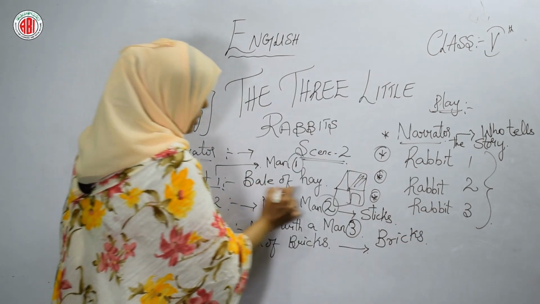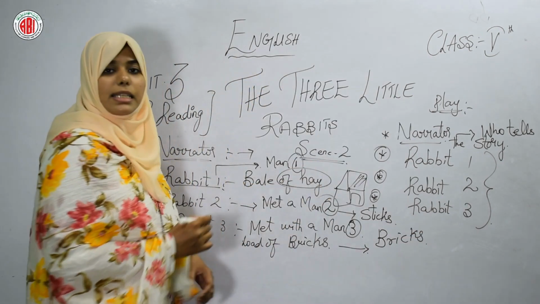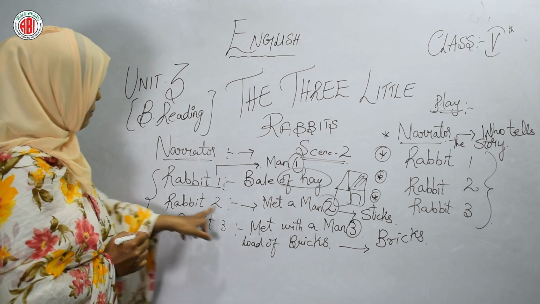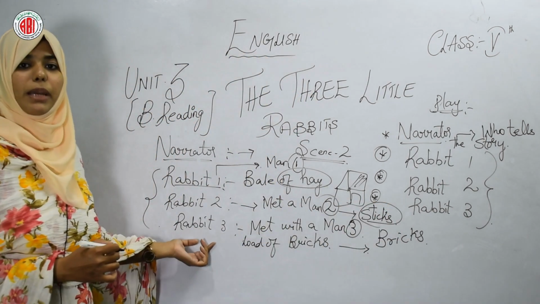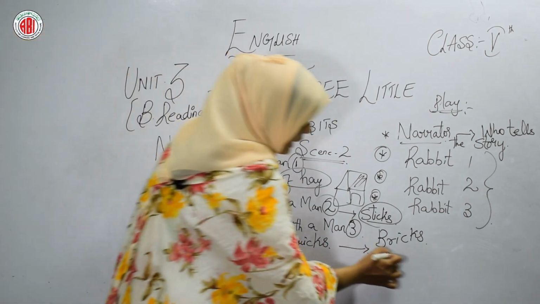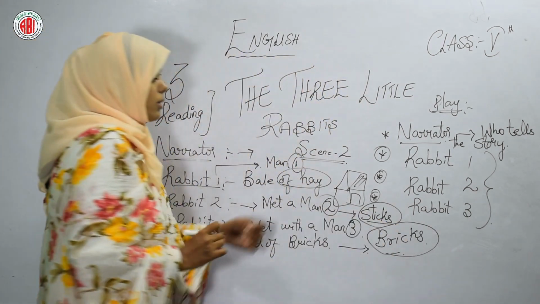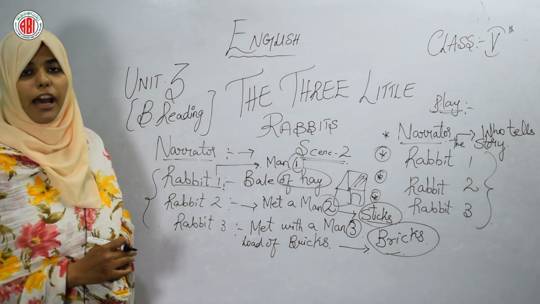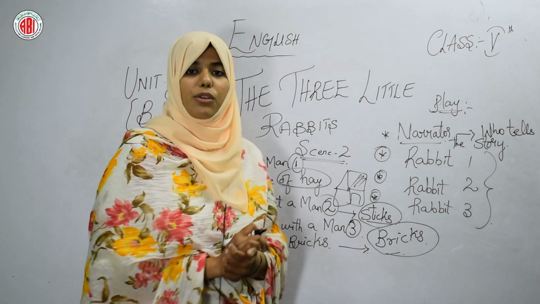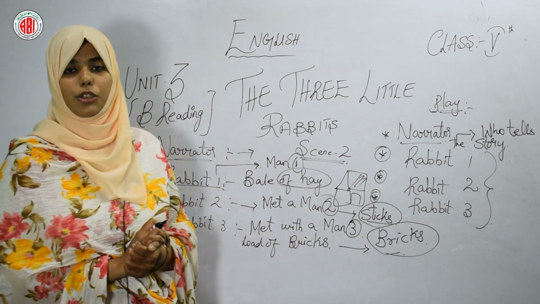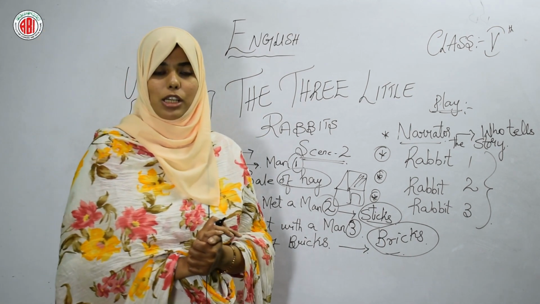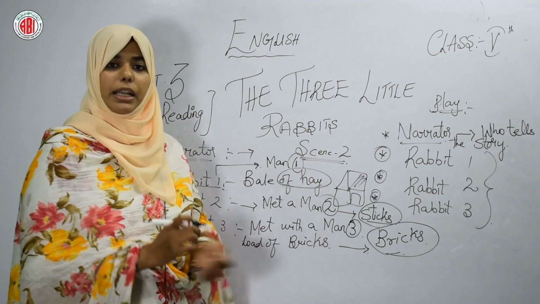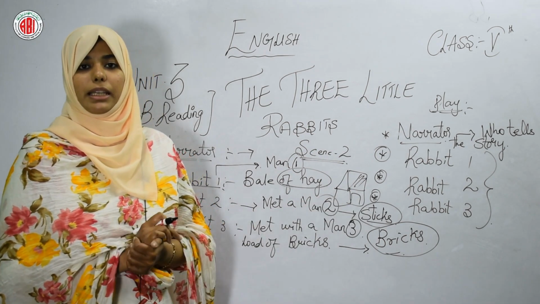The first house is made up of hay, and the second house, which is made by rabbit 2, is made up of sticks. Rabbit 3 has made the house by using the bricks. So all 3 rabbits have built the house, as their mother said to them while leaving the house, build a beautiful house. Let's see what is happening next.